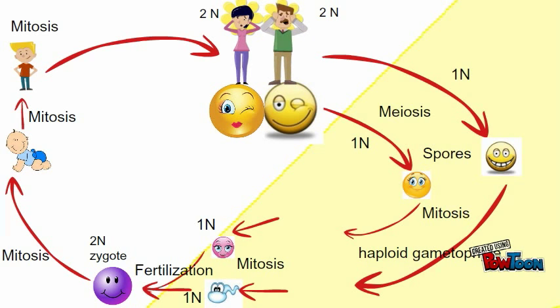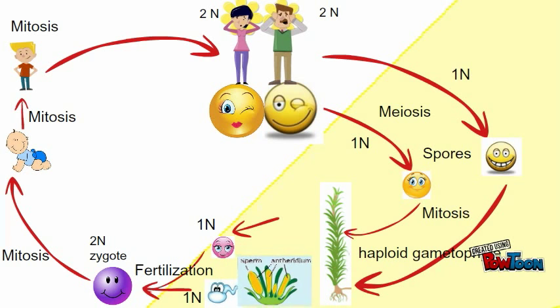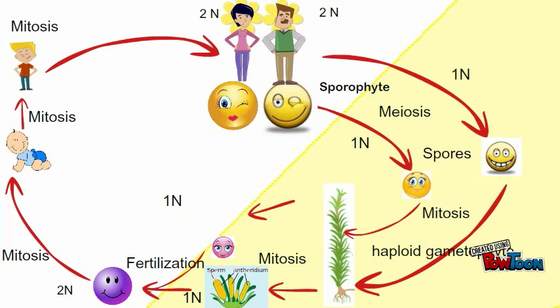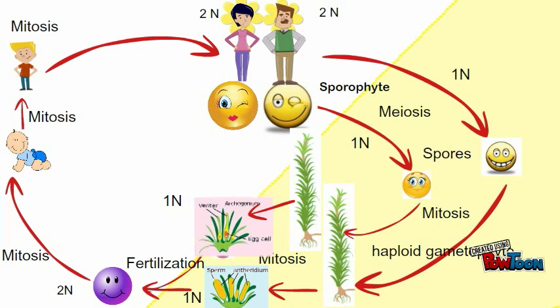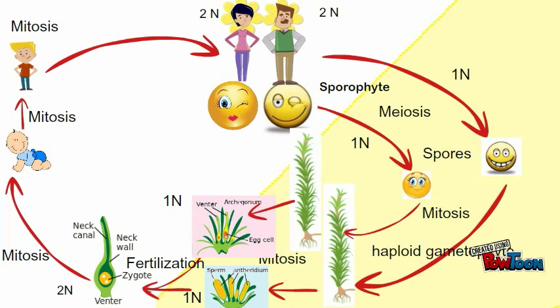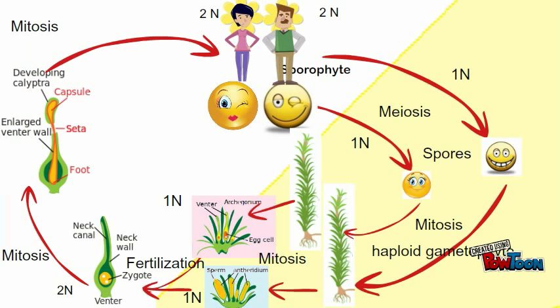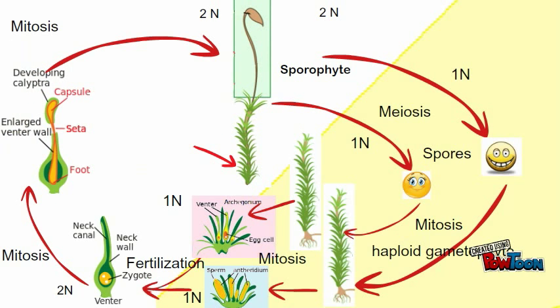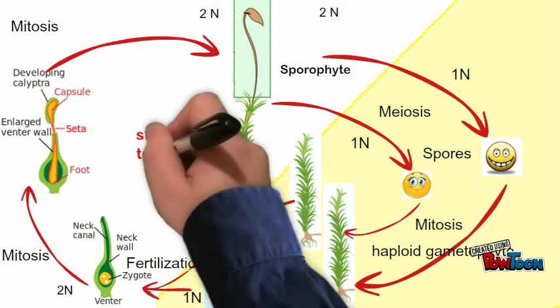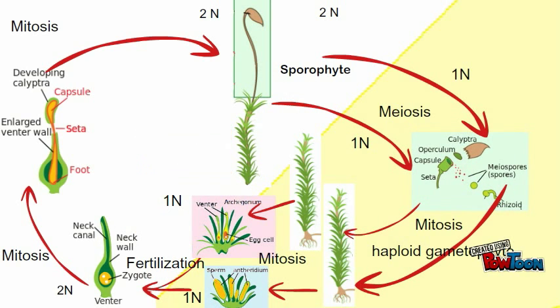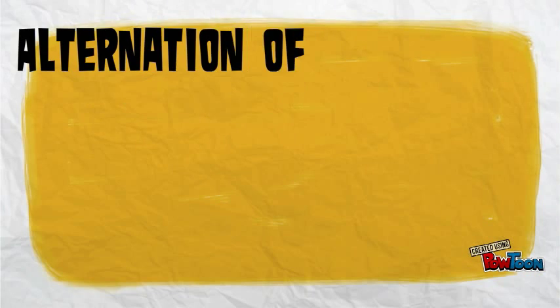So if we look again at mosses, a male haploid gametophyte makes sperm in antheridia, while a female haploid gametophyte makes eggs in archegonia. The sperm fertilizes the egg, forming a diploid zygote. The zygote grows into a diploid sporophyte. The sporophyte uses meiosis to make spores, and these spores grow back into gametophytes. Alternation of generations.